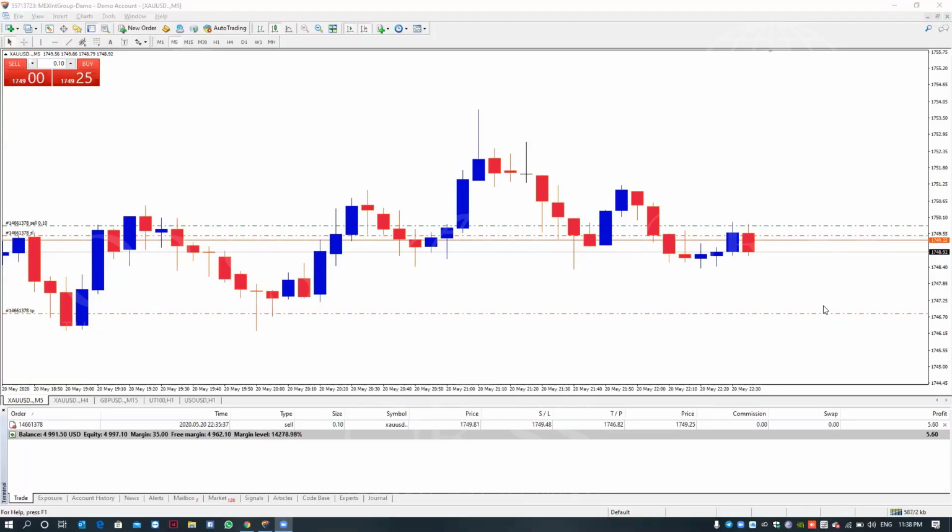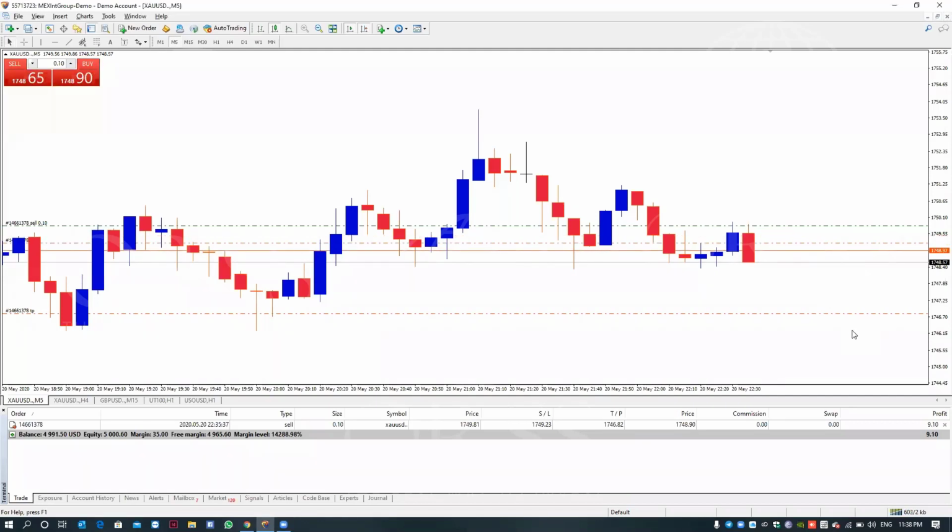Understand? Now it will go more down, so I move my stop loss to here. And now my profit is $5.8. If the market touches this and goes against me, it gives me at least $5.8.